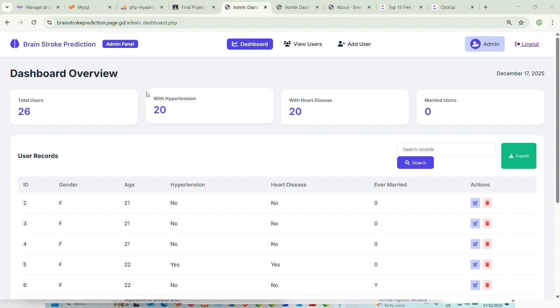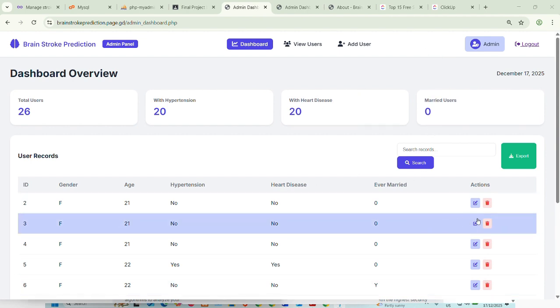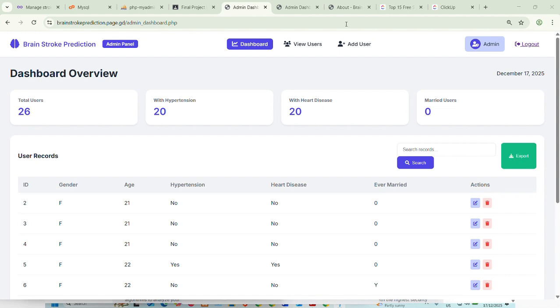This is the admin dashboard, where the administrator can view an overview of the system data. The dashboard displays summary statistics such as total users with hypertension, heart disease, and marital status. Below, the admin can view, edit, delete, search, and export user records for system monitoring and management.